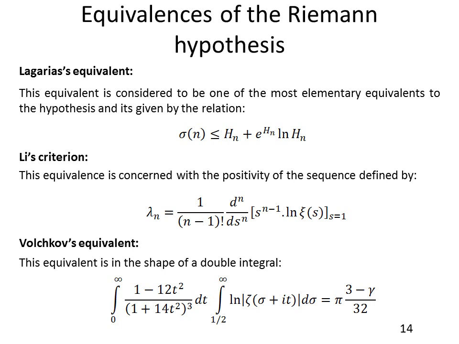Now, Volchkov's equivalent, in my opinion, is also one of the most elementary equivalents to the Riemann hypothesis, because it's given in the shape of a double integral which can be manipulated easily. Now, the Volchkov equivalent is given by the following relation. And of course, the conclusion of the equivalence of Volchkov to the Riemann hypothesis is given fully in the research.